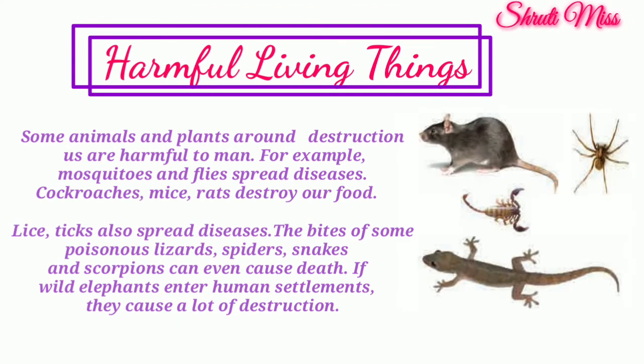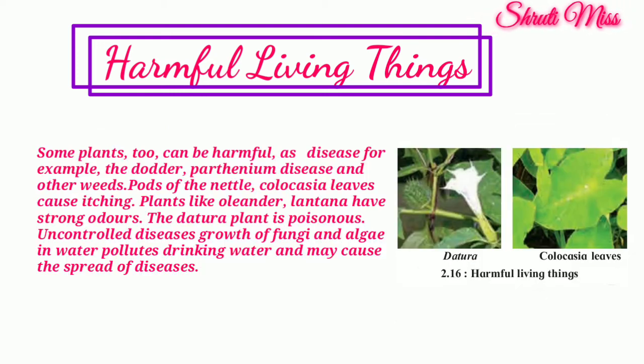So now the next heading is harmful living things. Some animals and plants around us are harmful to man. For example, mosquitoes and flies spread diseases. Cockroaches, mice, and rats destroy our food. Fleas and ticks also spread diseases. The bites of some poisonous lizards, spiders, snakes, and scorpions can even cause death. If wild elephants enter human settlements, they cause a lot of destruction. So, these are harmful animals for humans.